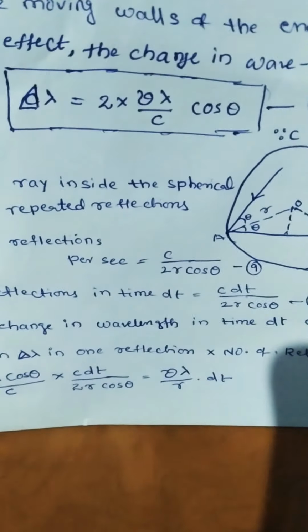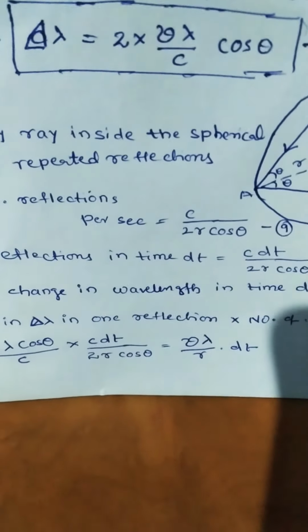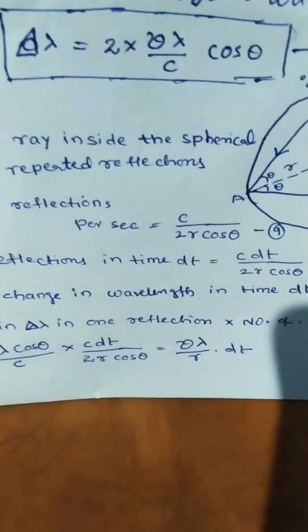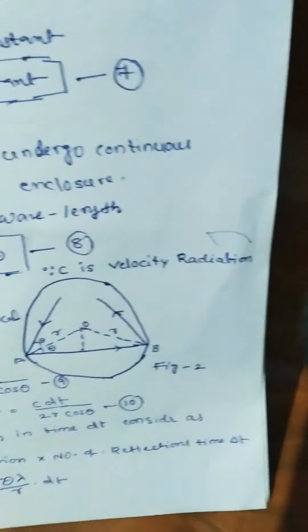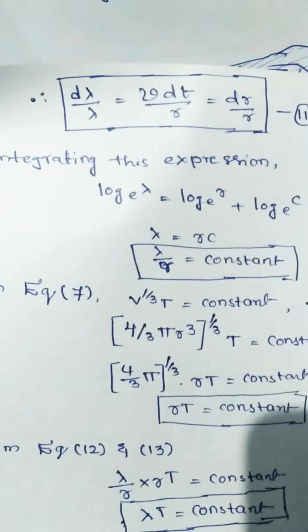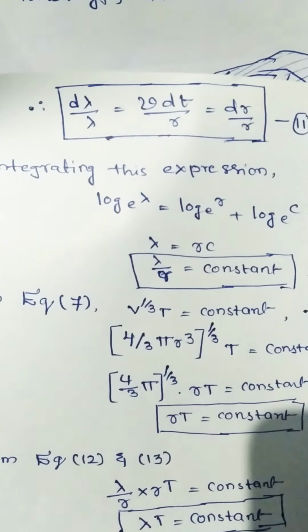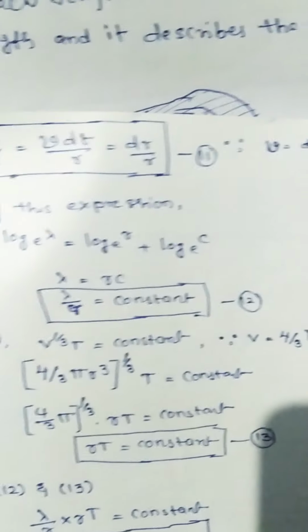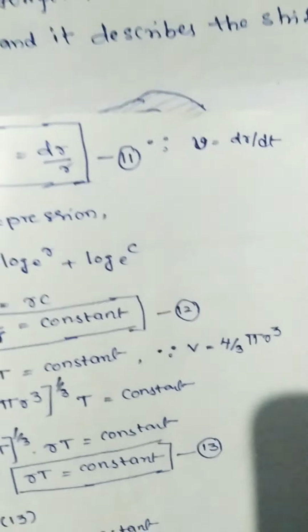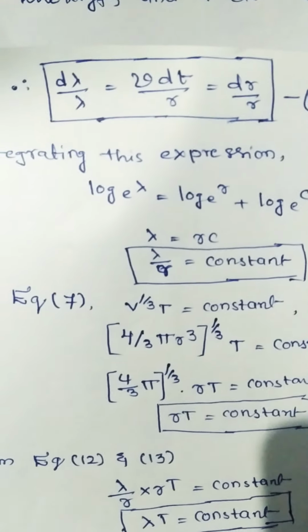After simplification you will get v lambda by r into dt. So d lambda by lambda equal to v dt by r, then v equal to dr by dt. Therefore after simplification you will get equation 11, which is nothing but dr by r.